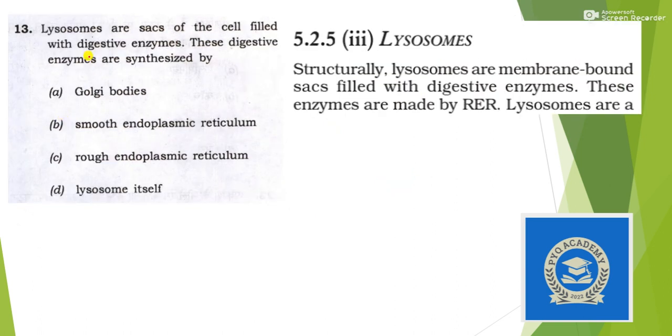Next, lysosomes are sacs of the cell filled with digestive enzymes, and these digestive enzymes are synthesized by... again, this was an easy but tricky question. I'm sure that many of you must have marked Golgi bodies as your answer, but here the answer is, you can see directly given in the lysosome paragraph, that lysosomes are membrane bounded sacs filled with digestive enzymes. These enzymes are made by RER. So RER is nothing but rough endoplasmic reticulum. So answer here should be option C.